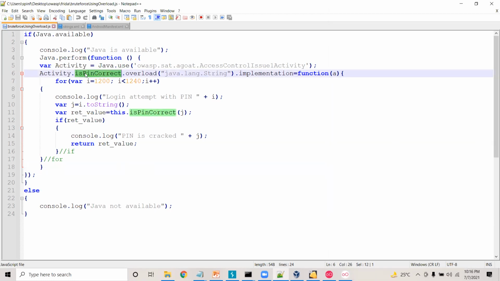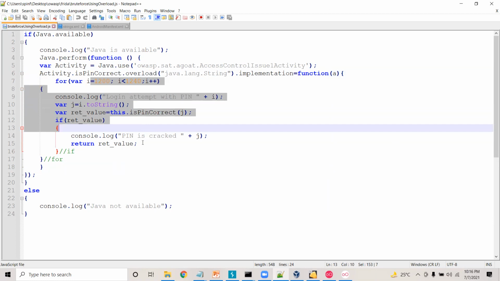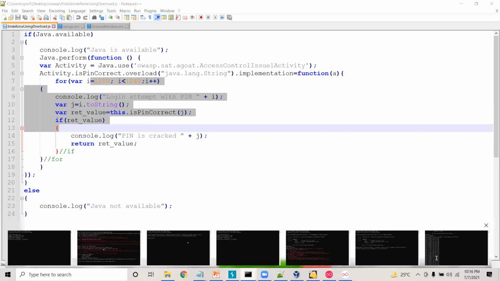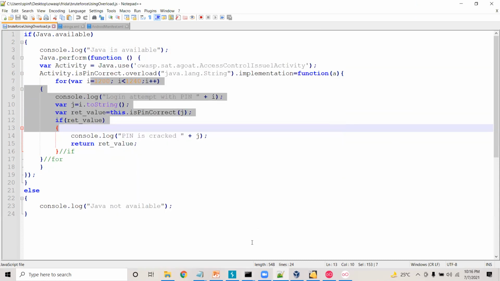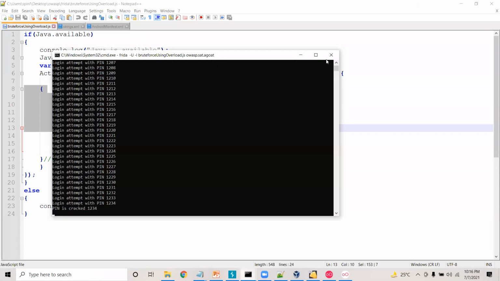So with the help of Frida, we are attached into this particular method and there we are brute forcing. Whenever the pin is cracked, it is going to display the message. Hope your question is answered. Yeah, thanks. Great. So this is one more activity that I wanted to show.